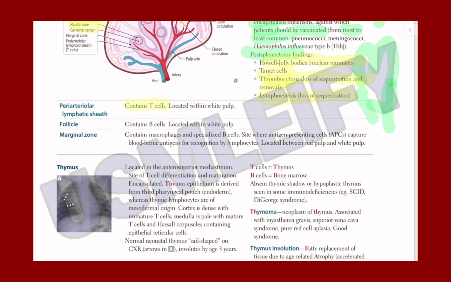Periarteriolar lymphatic sheath contains T cells located in the white pulp. Follicles contain B cells located in white pulp. Marginal zones contain macrophages and also the specialized B cells, site where antigen-presenting cells capture the blood-borne antigen for recognition by lymphocytes, located between the red pulp and the white pulp.